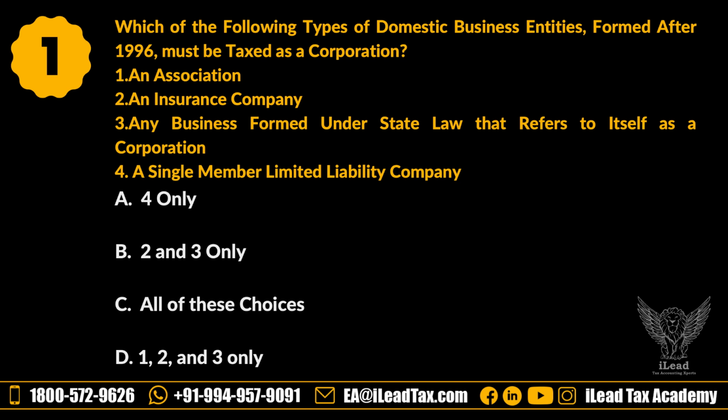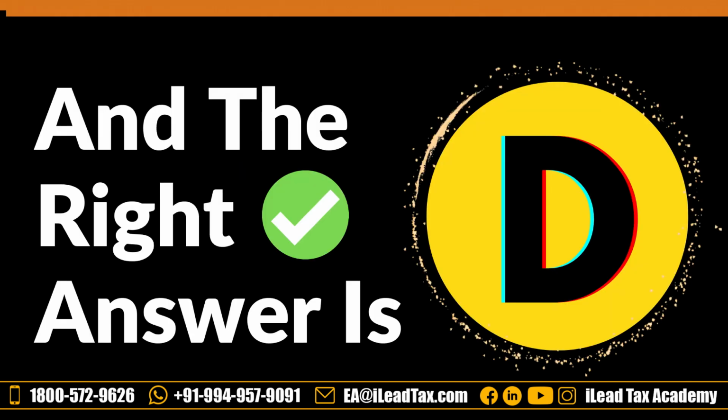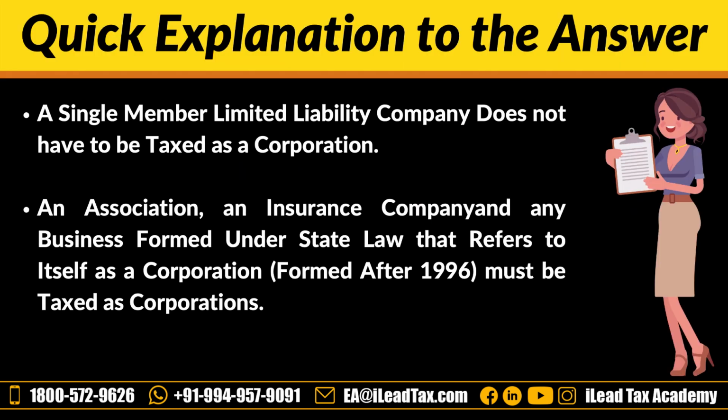Let's see the options. Option A, 4 only. B, 2 and 3 only. See all of these choices. D, 1, 2, 3 only. Let's see the answer. The answer is D, 1, 2, 3 only. Let's see why it is 1, 2, 3 only.